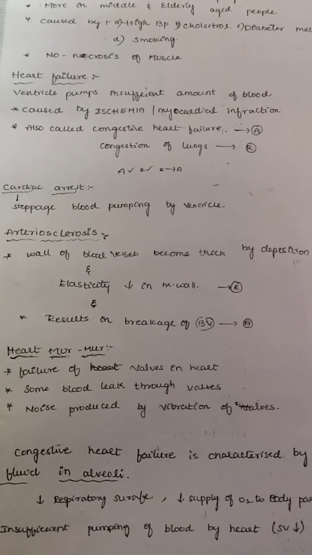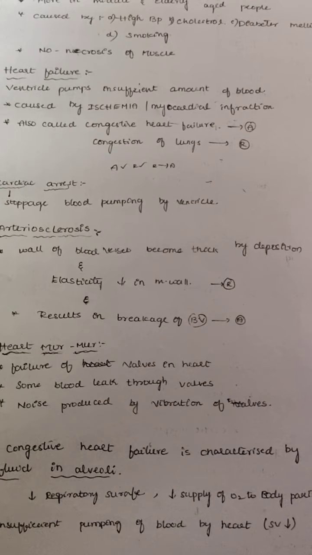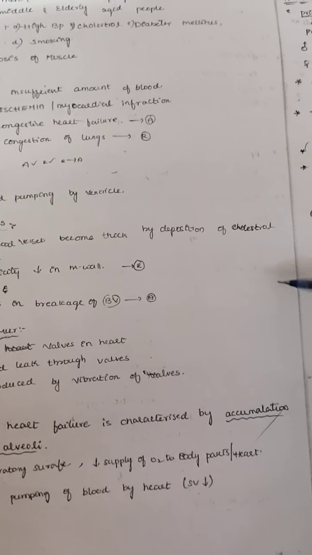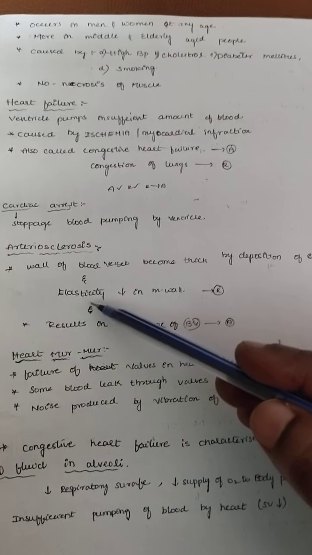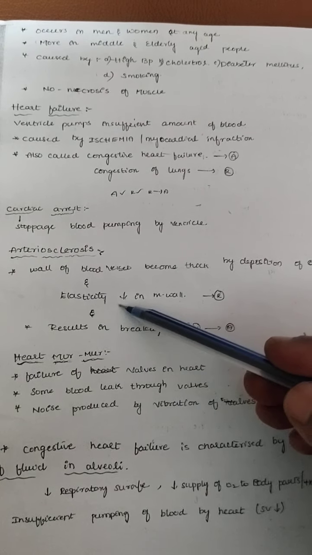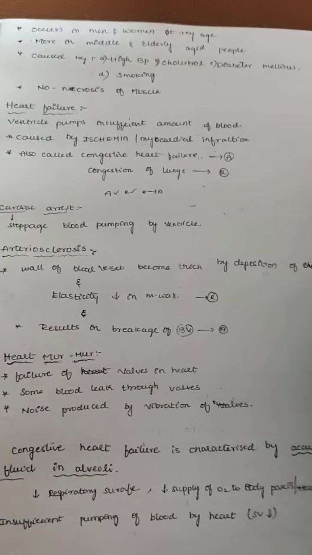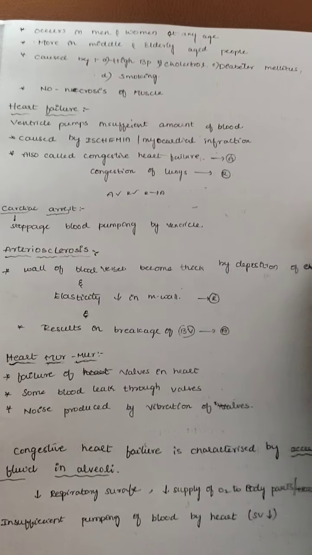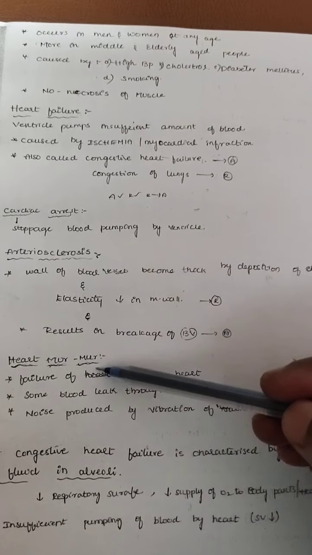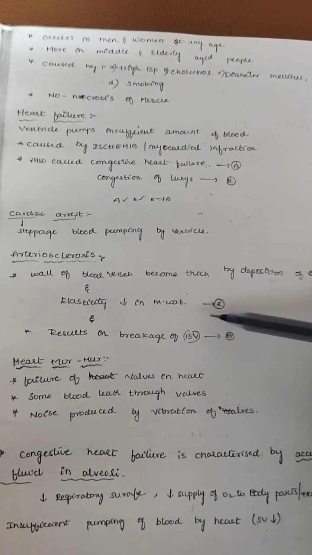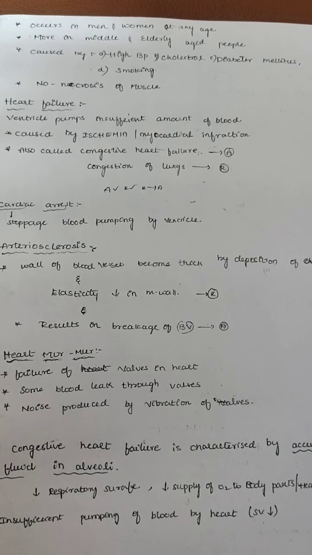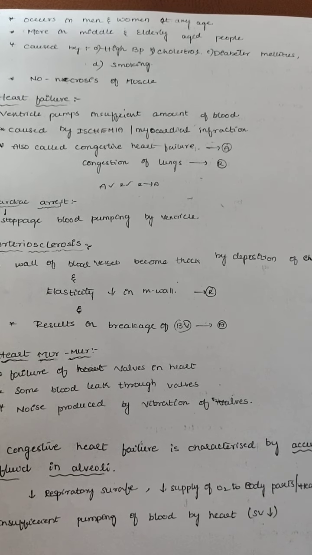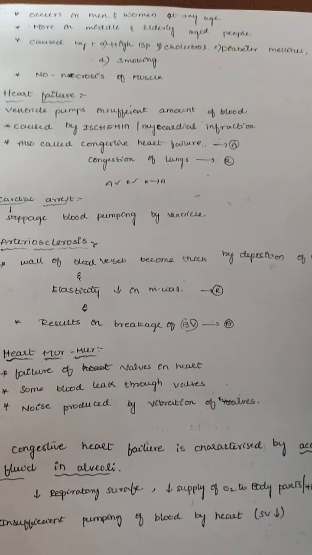And arteriosclerosis: when the walls of blood vessels become thick by the deposition of cholesterol, what will happen? Elasticity in the walls decreases. When the elasticity decreases, it results in breaking of the blood vessel, which leads to death, and the person is not able to pump a sufficient amount of blood. That indicates arteriosclerosis.